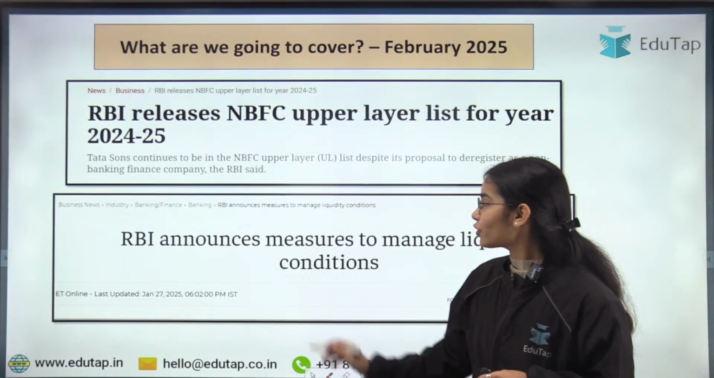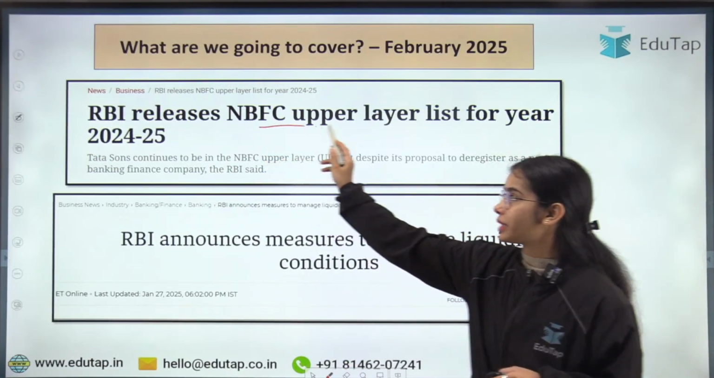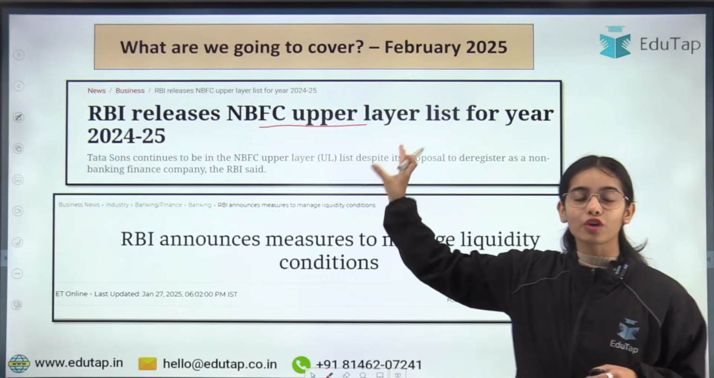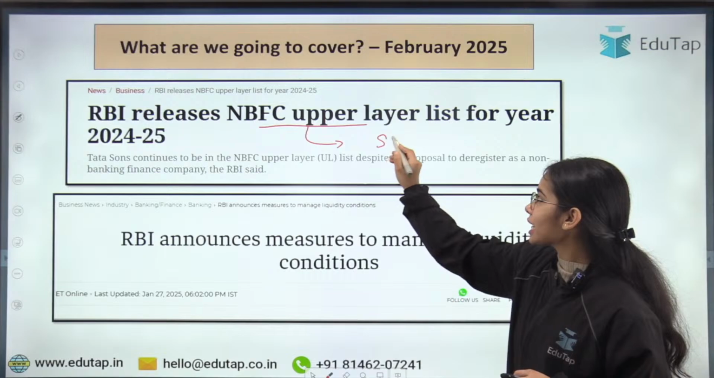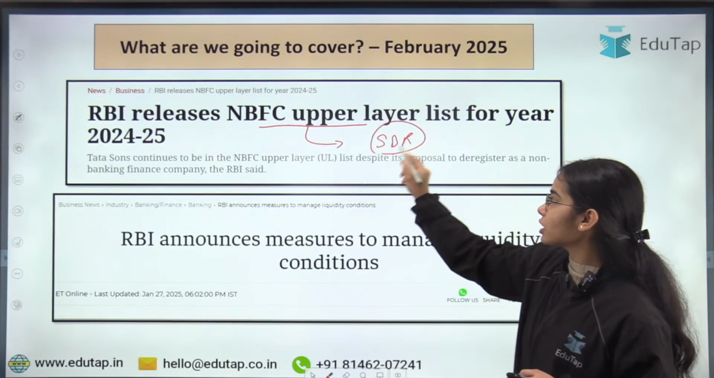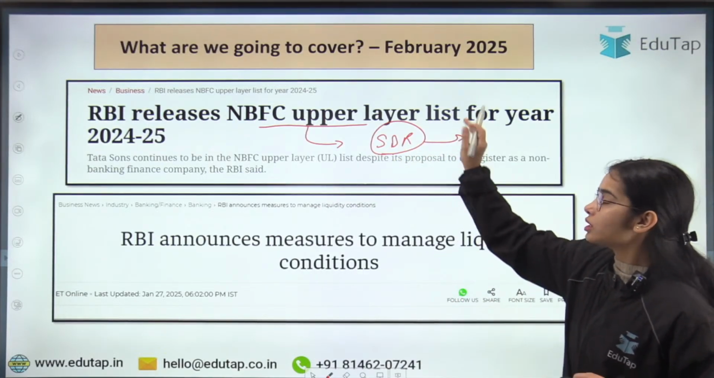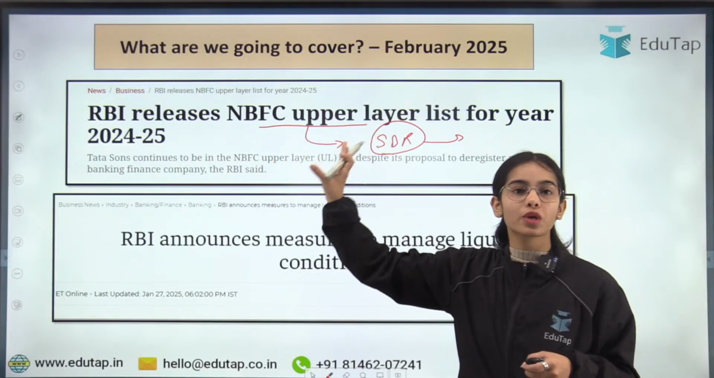Okay, so first of all, we are going to discuss that the RBI has released the list of the NBFC upper layer. So what is this NBFC upper layer? In the scale-based regulatory framework of the RBI, how is the list prepared? So all of this we are going to discuss.